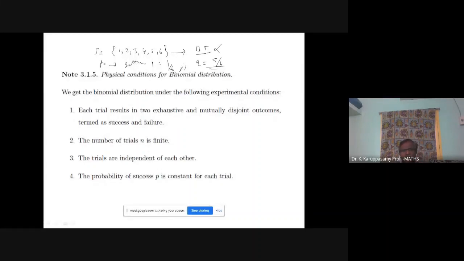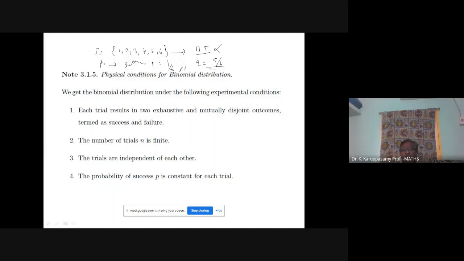Each trial results in 2 exhaustive and mutually disjoint outcomes termed as success and failure. You call the success P and failure Q. The number of trials, N, is finite. You are going to toss only 10 coins, 20 coins. The number of coins is finite. Then only our formula will be possible. We cannot use the formula for an infinite number of coins, because the combination value will not be possible to evaluate.